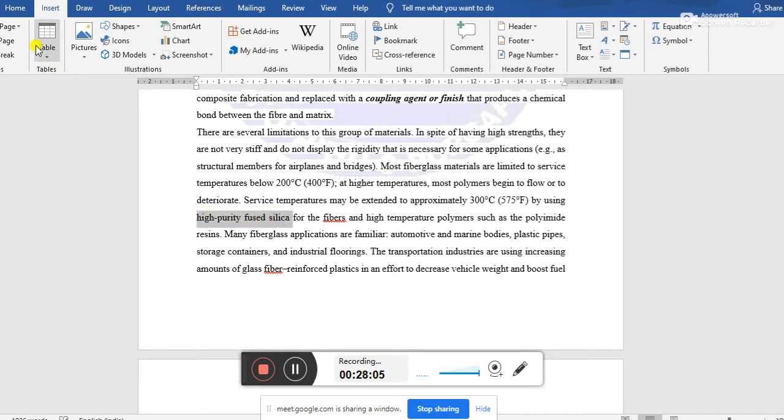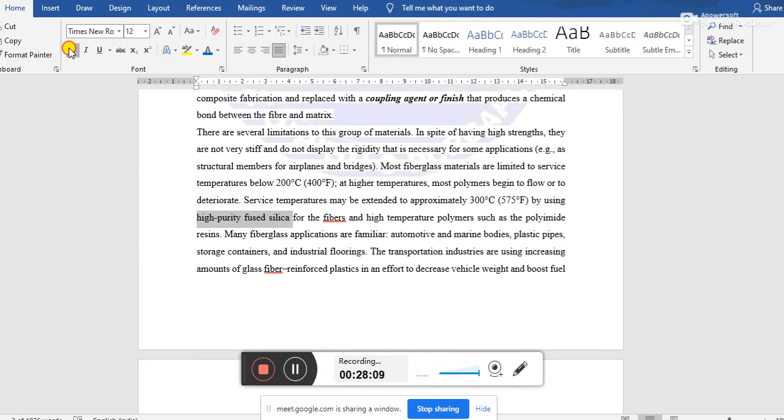Fused means heated actually. High purity means pure silica, the main component of sand, and sand has high heat absorbing capacity. That's why silica is used for this.